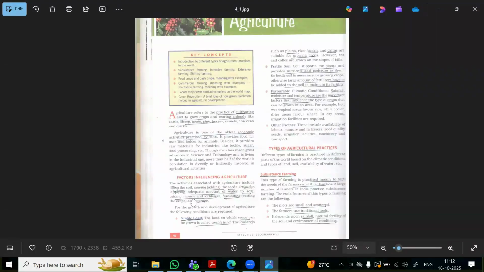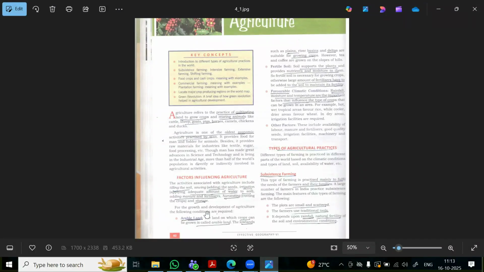Apart from this, you also need to add manure, meaning the food which is necessary for the crops to grow, or we can say fertilizers, the manures and fertilizers. Adding manure and fertilizers, and harvesting. Once the crop grows, they cut it. For example, when the rice grows, they cut the grass, and then they do the harvesting, and finally they do the storage. So these all activities come under agriculture, like tilling, sowing, harvesting, irrigation, and storage.